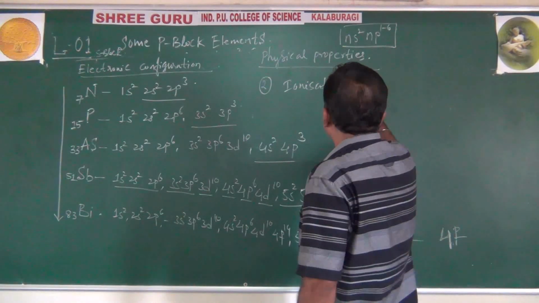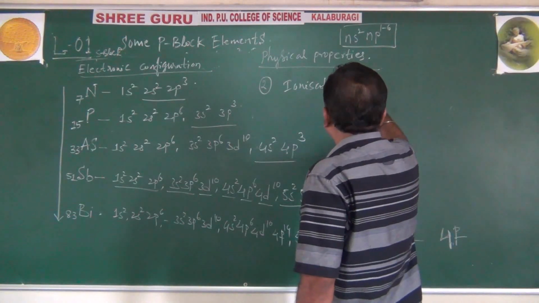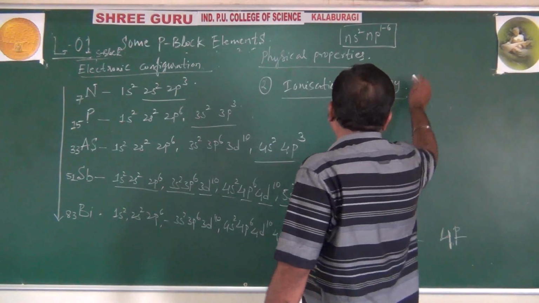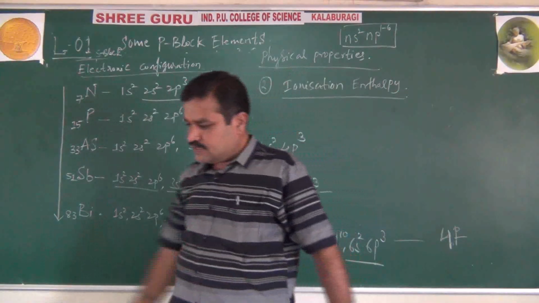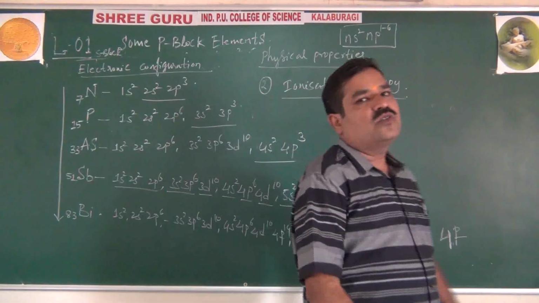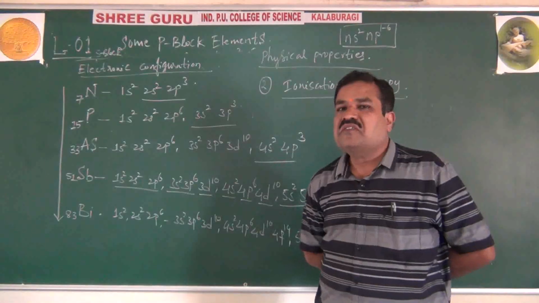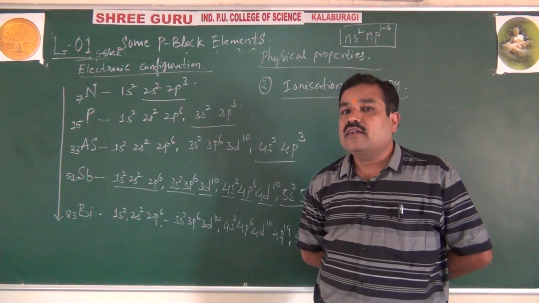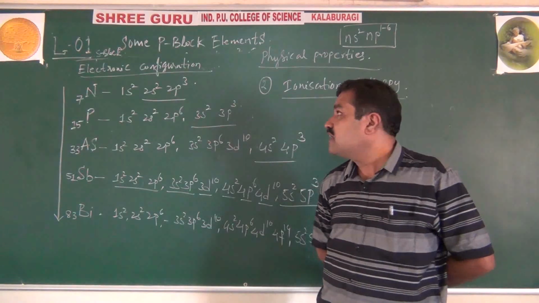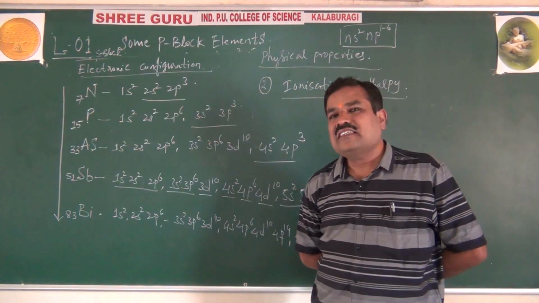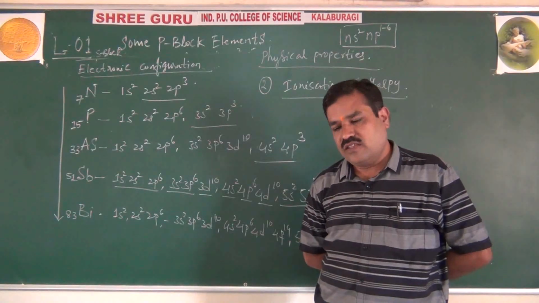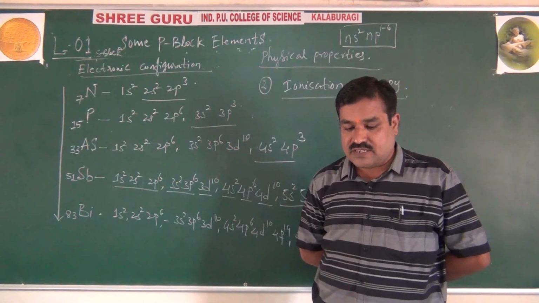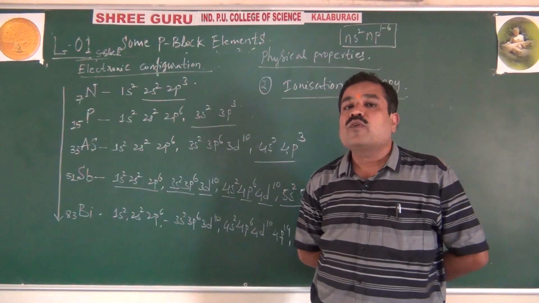or ionization energy. Generally written as enthalpy, energy or ionization potential, that you already know. What is this? It is the energy required to remove the outermost electron from the isolated gaseous atom so that it converts into a cation. That is called ionization energy. You know that the smaller the size, the higher the ionization energy; the larger the size, the lower the ionization energy. Atomic size is expressed in atomic radius, so atomic size and ionization energy are inversely proportional.